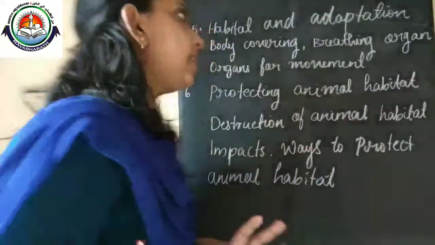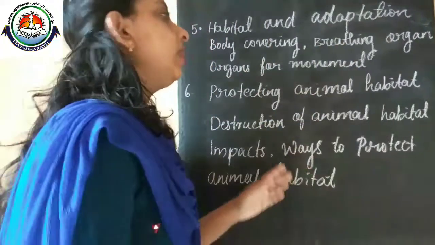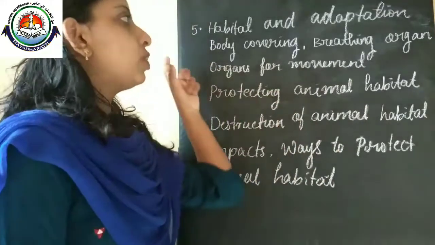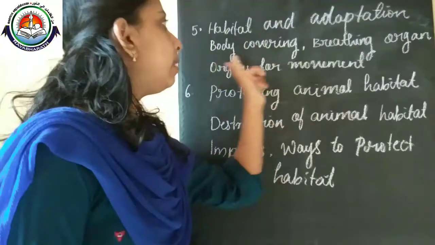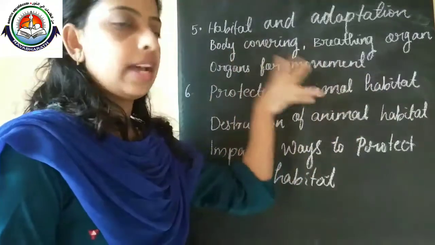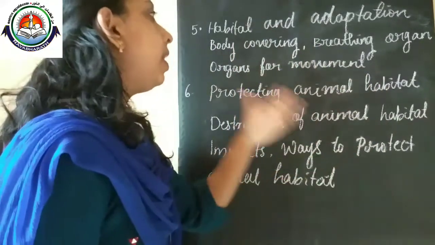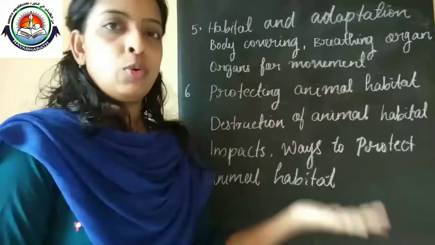So that's all about this fifth block. In the fifth block, you should remember the definitions and examples, the names of the body coverings and examples, and all those things, including organs for movement.